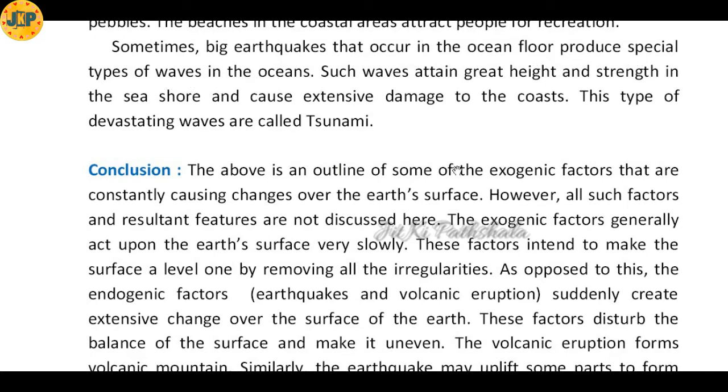Sometimes big earthquakes that occur in the ocean floor produce special types of waves in the oceans. As we know, when earthquakes occur in the ocean floor, large waves are generally created. Such waves attain great height and strength at the seashore and cause extensive damage to the coast. This kind of large wave with great height and strength is generally known as a tsunami.